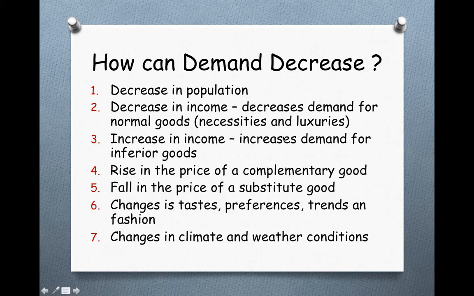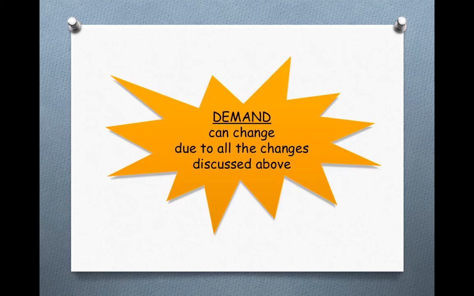Now once again there's a typo here. Increase in income will decrease demand for inferior goods, because when you earn more and more, you will no longer want your inferior goods. When you earn more, you will resort to private transportation and not public transportation. And public transportation is your inferior good. So, mind you, there is a typo here. This should be decrease in demand for inferior goods. So, likewise, all these factors can impact your demand to decrease.